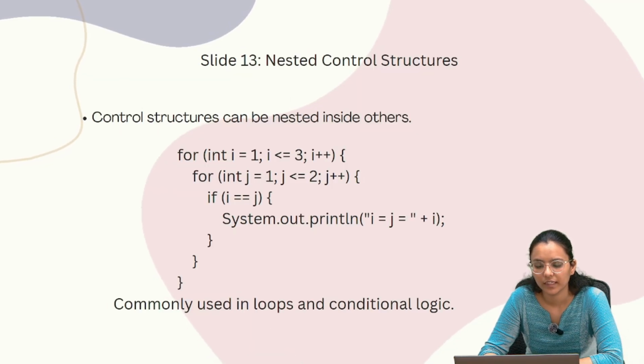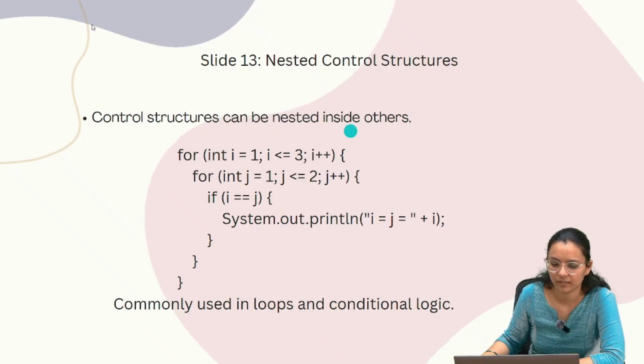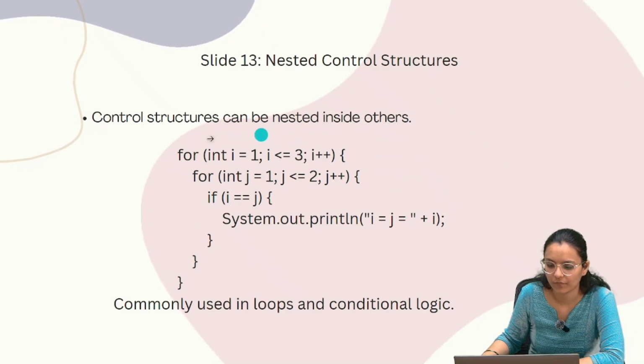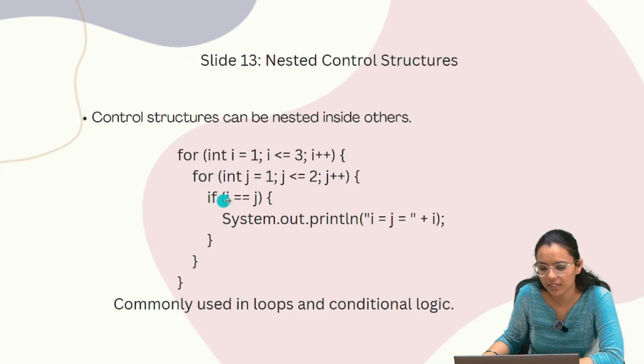So here is the nested control structure. Control structures can be nested inside each other. It means that here is the example for this: one for loop having another for loop inside it, and inside it we have the condition, if i equals j.